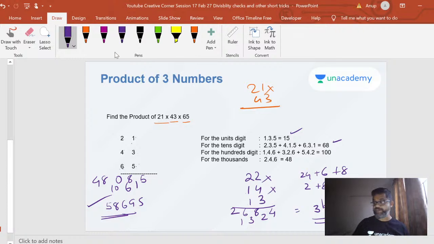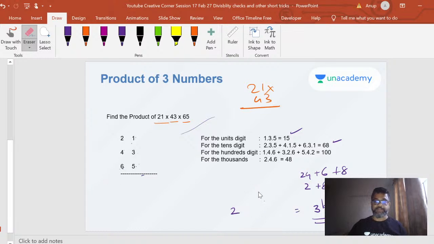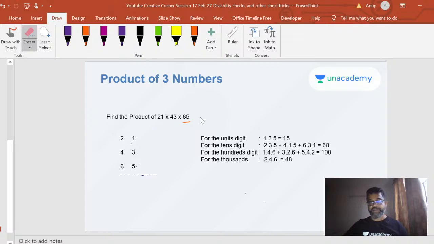Just let me recap that. It's a very useful method for multiplication. You get your answer much faster, and I can assure you it will be 5 to 10 times faster than following the traditional method. So listen to this very carefully again, one more time. For the units place, you multiply all the digits together here. So you get 15.